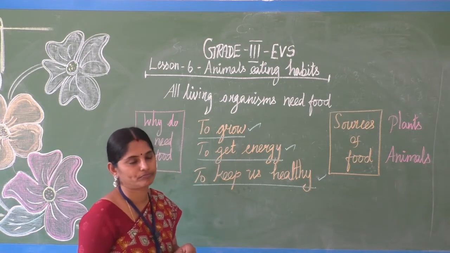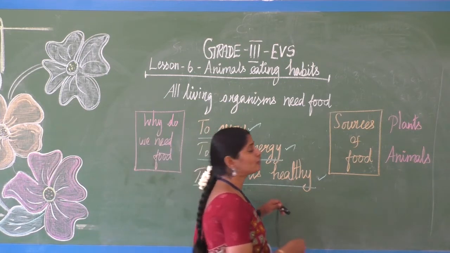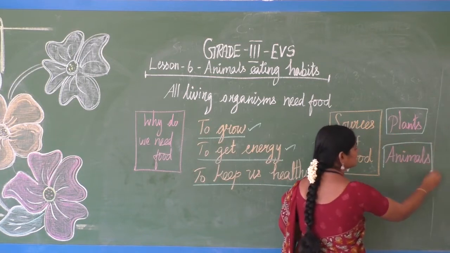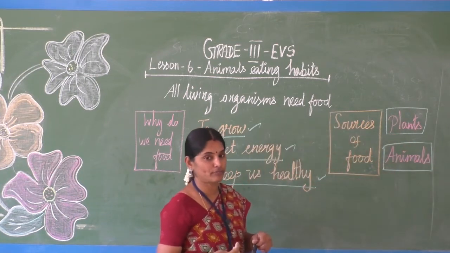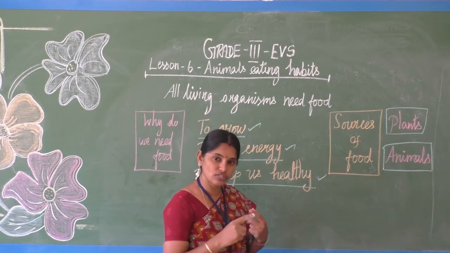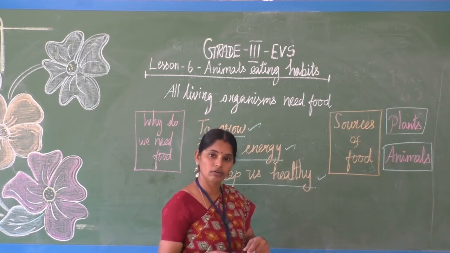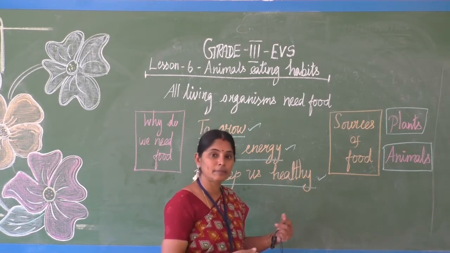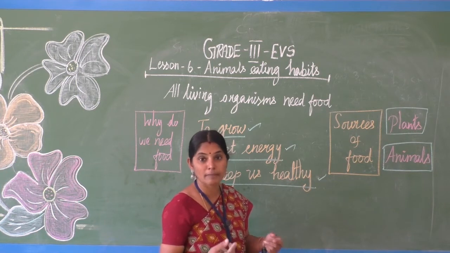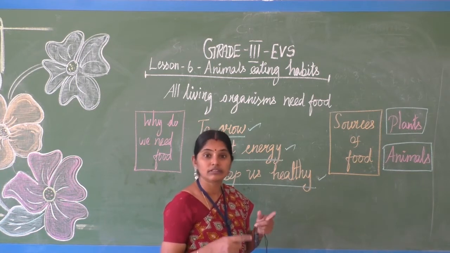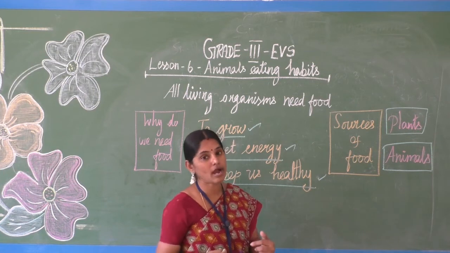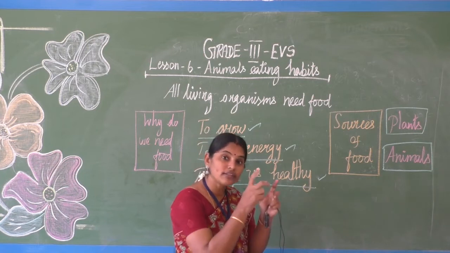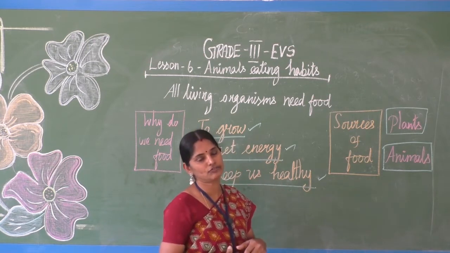From where do we get food? Yes. We are getting food from plants and animals. We get our food from vegetables, fruits, rice, dal, isn't it? All this we are getting from plants. Then meat, fish, egg, milk, cheese. These food items we are getting from animals, isn't it? So sources means the place from where we are getting food.